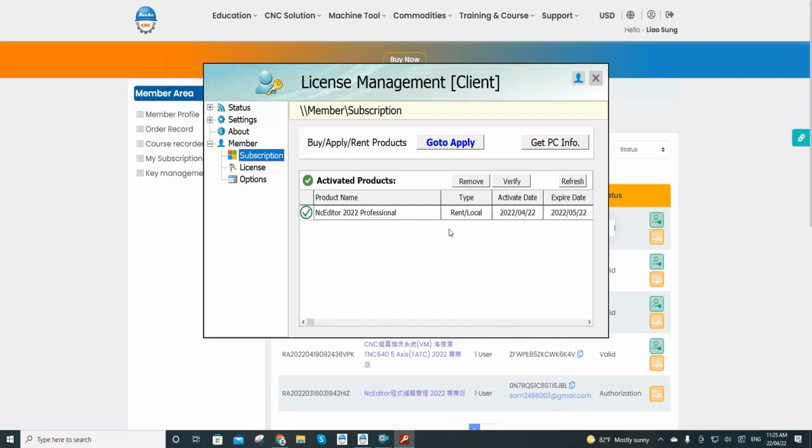After you have successfully activated the product keys in the subscription area, now you can check the product names and also the activate date and the expire date of the software. So, after that, we are now able to use the products.